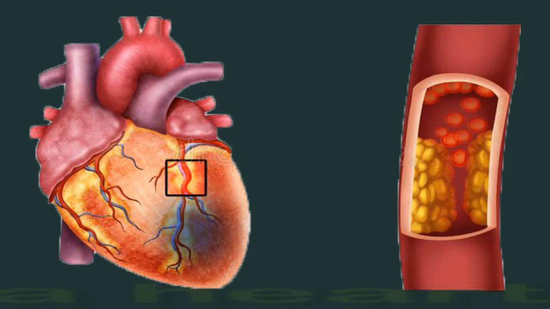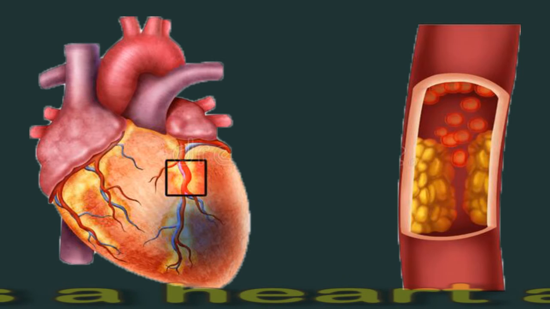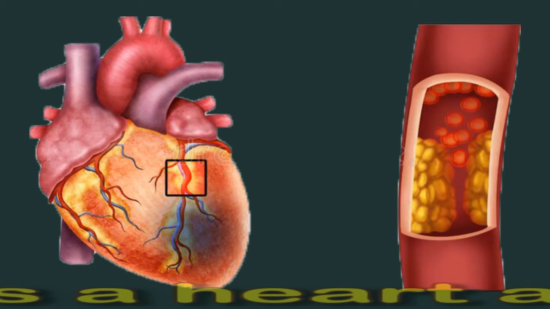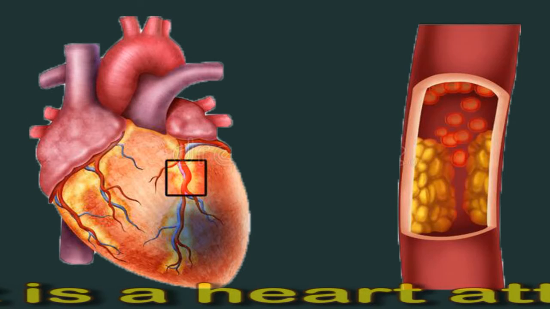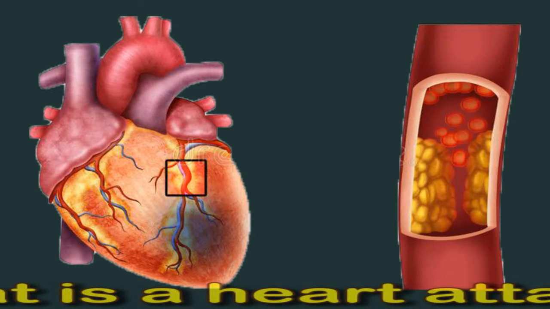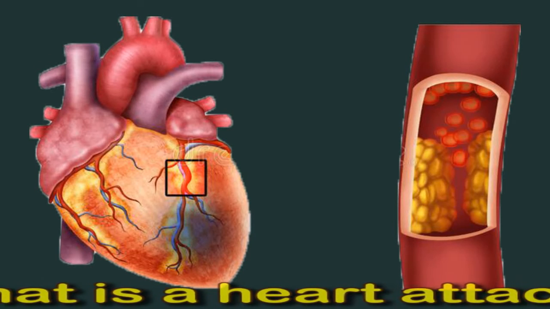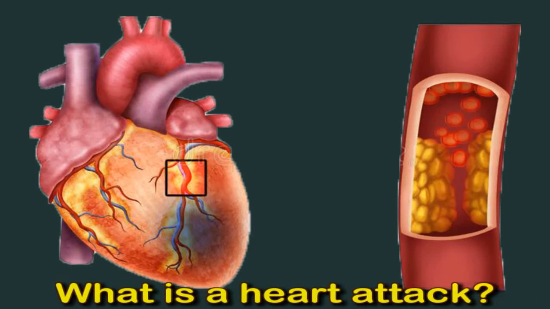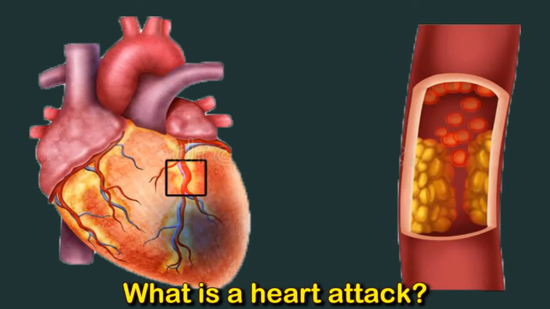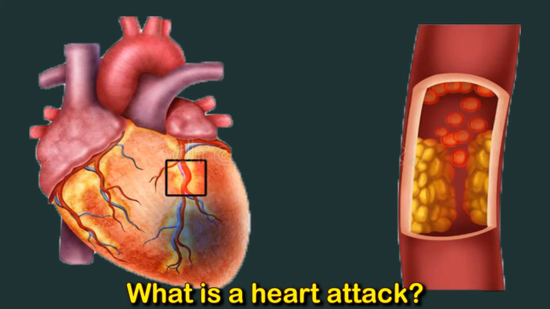What is a heart attack? The coronary arteries carry blood to the heart, allowing it to function. A heart attack, also known as a myocardial infarction, occurs when a blockage develops in the coronary arteries and restricts the flow of blood to the heart. Blockages occur when fat, cholesterol, and other substances build up, forming deposits called plaques in blood vessels.